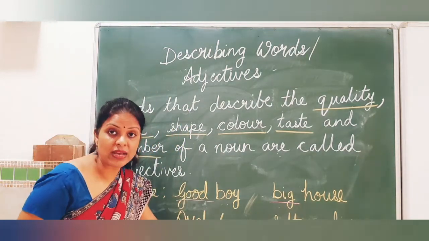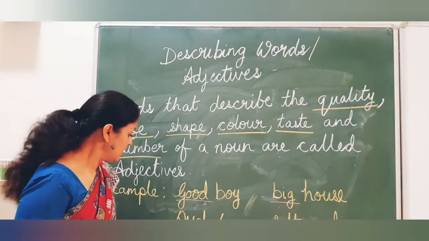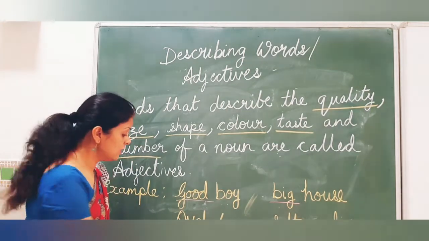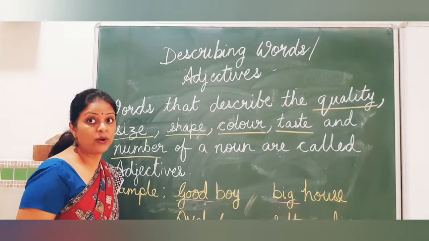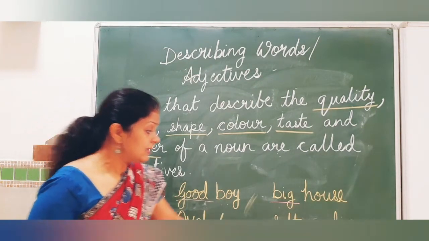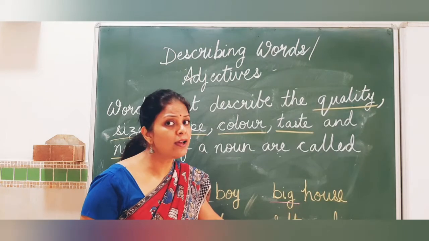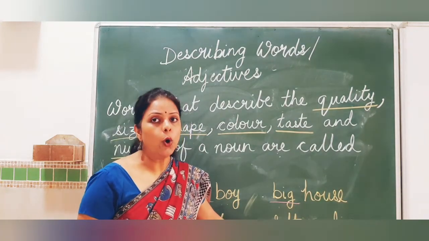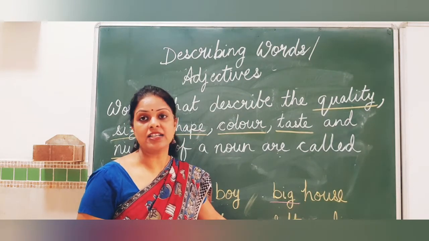Red dress. Now dress is a thing. So it is a noun. So red dress. Now my dress is red in color. So red, all colors are your adjective. 10 pencils. I have 10 pencils in my pencil box. 10. All numbers are your adjectives.